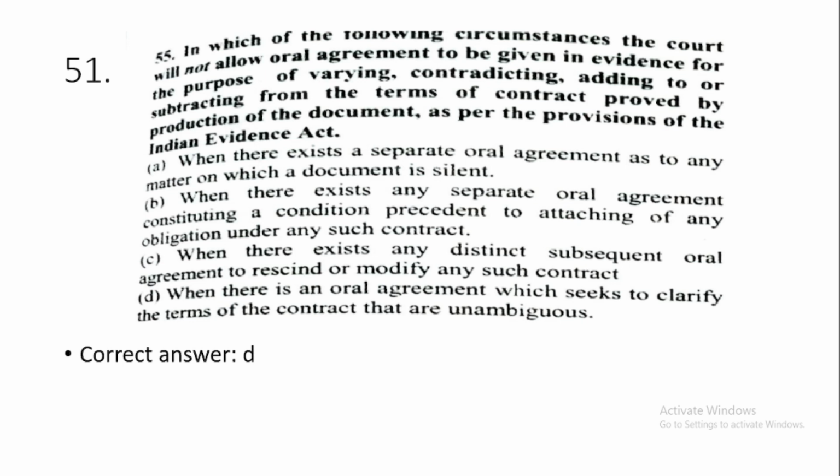So let me tell you, this question is based on section 92, in which it is said that if there is any contract, grant or disposition of property documents which is already given in writing, then against those documents no oral evidence can be preferred.